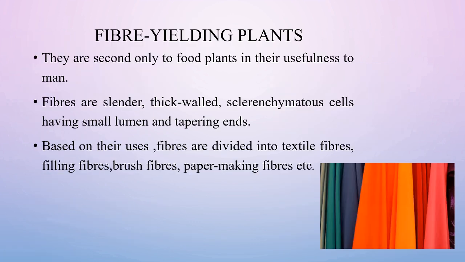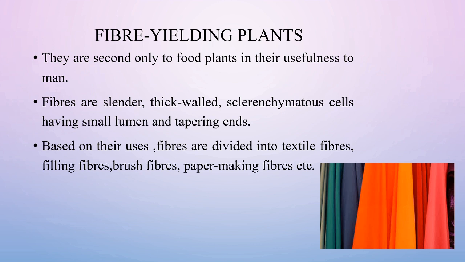Next is fiber yielding plants. They are second only to food plants in their usefulness to humans. Primitive man used plant fibers for dyeing, thatching, and eventually for making their clothes. Actually these fibers are slender, thick-walled sclerenchymatous cells having small lumen and tapering ends.